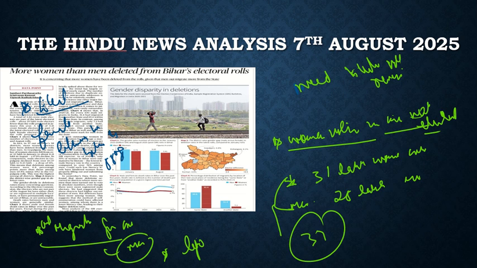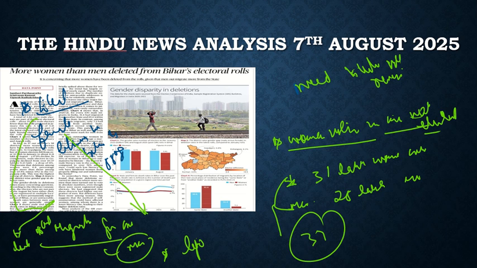So this is the logical conclusion which we can draw, that it is the lack of education. Because of the lack of education, the women were not able to understand the process, and were not able to do it on time, and also because of the time period in which the intensive revision was conducted, it is very much viable that these women were not able to find their names on the electoral roll.